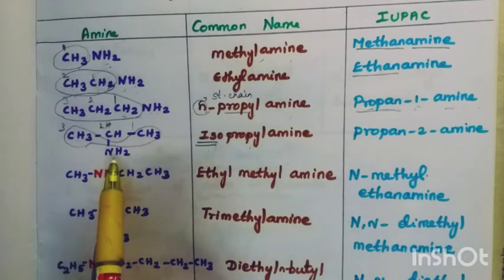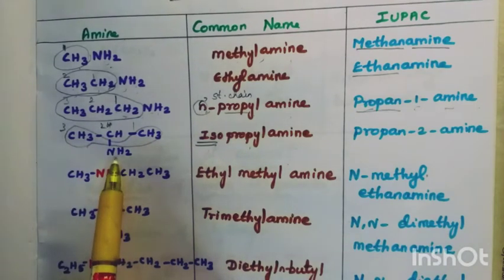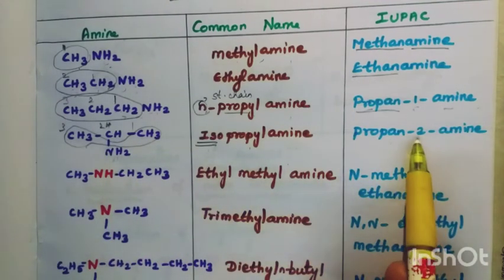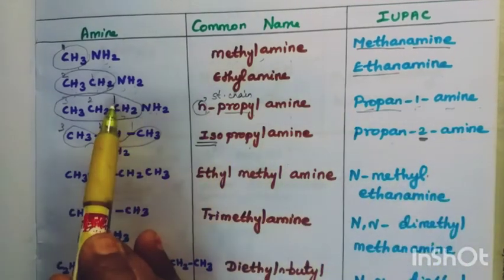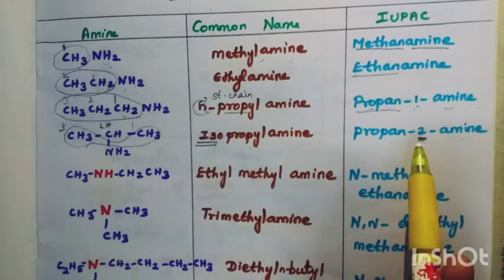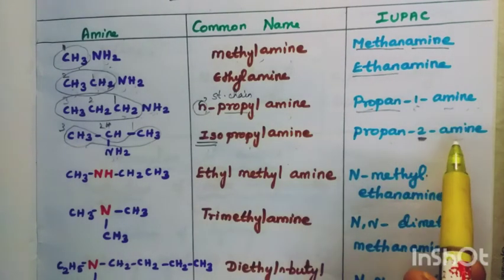Which carbon carries the NH2 group here? Second carbon carries the NH2 group. So, propane, 3 carbon. Second carbon carries the NH2 group, so propan-2-amine. Here first carbon carries the NH2 group, so 1-amine. Here second carbon, so 2-amine.